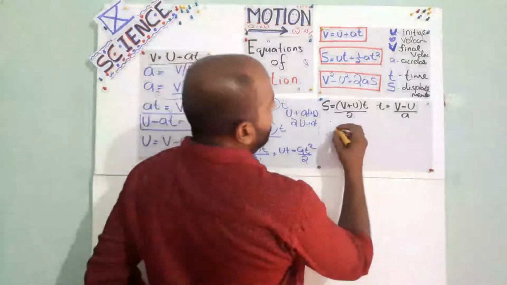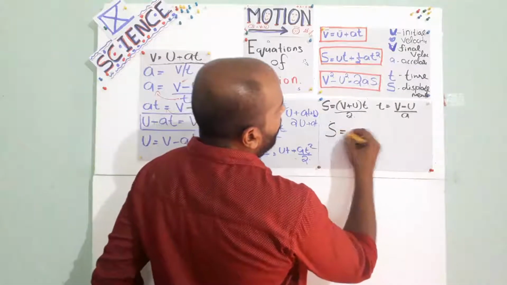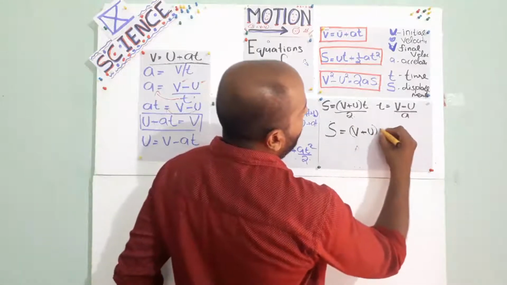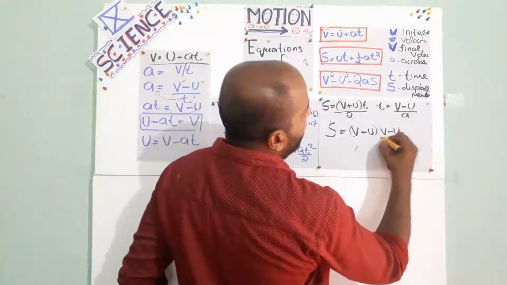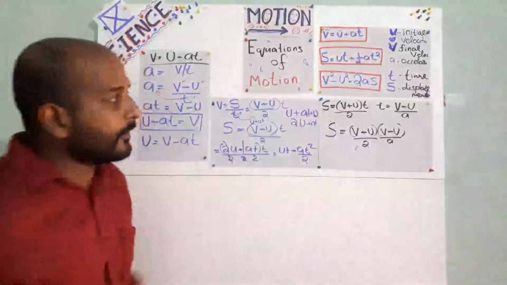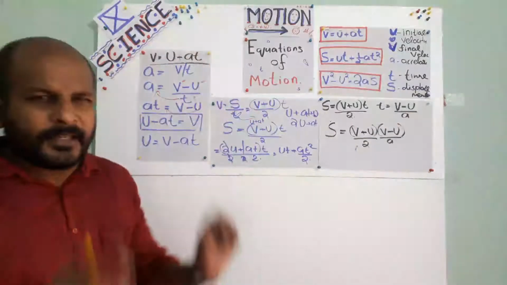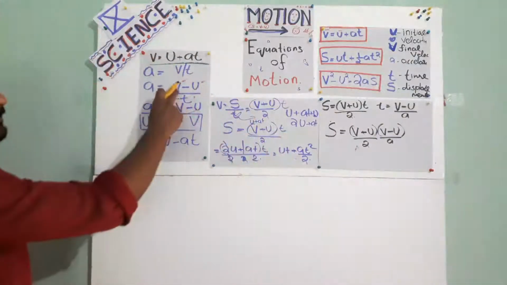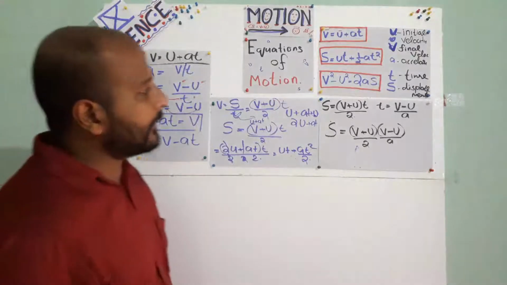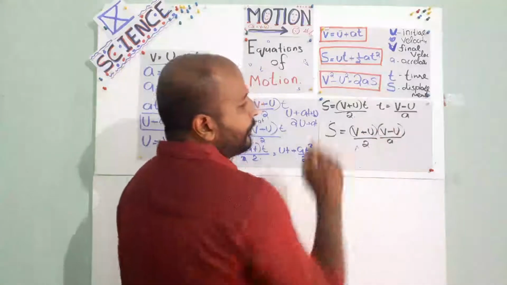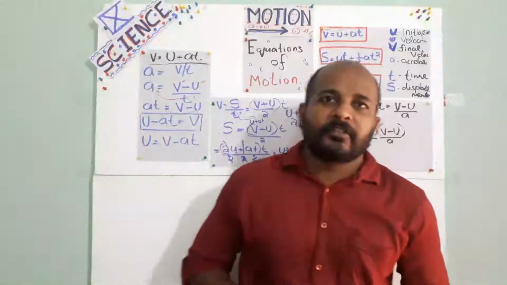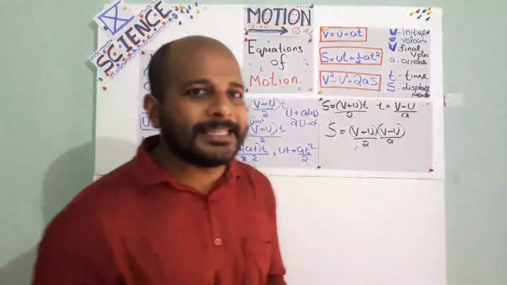Substitute this here. So what will you get? s is equal to v plus u into v minus u by a. Here 2 also is there. Sorry, I didn't note. All right or not? t means v minus u by a. Just a simple substitution of time in this displacement equation. Okay? So what will you get? v plus u into v minus u. Another mathematical application. Okay? a plus b into a minus b is equal to what?